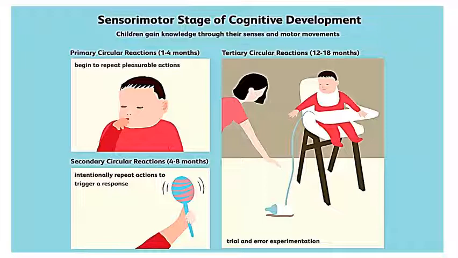And the third one, tertiary circular reactions, between 12 to 18 months. Here the child learns things by a trial and error mechanism. Throwing the object, kicking the object, or beating the object, the child is learning something. Maybe it makes different sounds, or sometimes the object breaks. So everything is concluded as a learning situation only, right? So these three, primary circular reactions, secondary circular reactions, and tertiary circular reactions, happen in the first 2 years of age, and the child is learning in different ways.